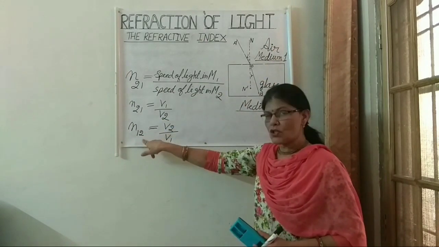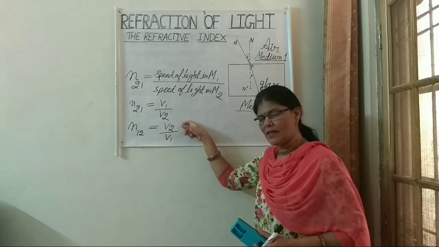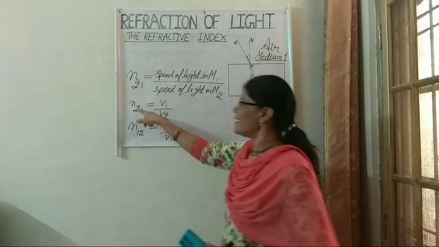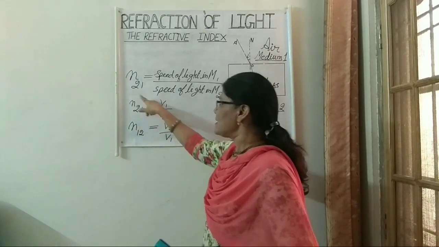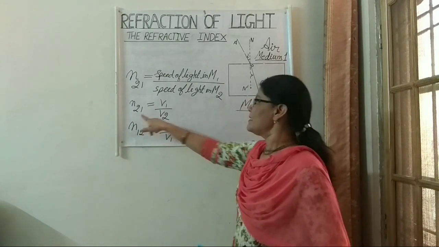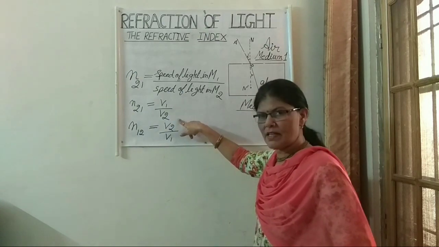When it is n12, the refractive index of medium 1 with respect to 2, it is speed of light in medium 2 upon speed of light in medium 1. When it is n21, this is the refractive index of medium 2 with respect to 1, then it is speed of light in medium 1 upon speed of light in medium 2.